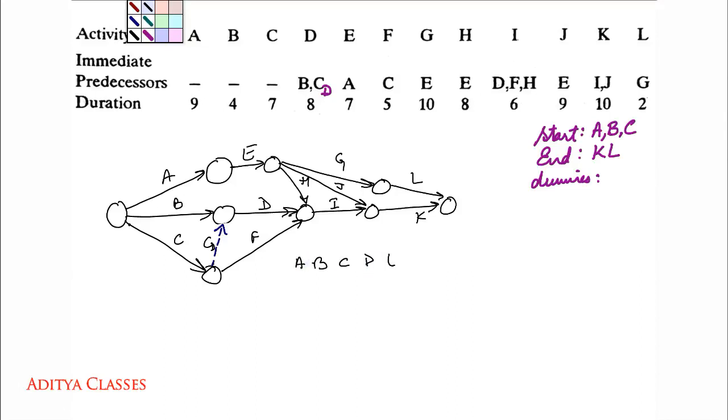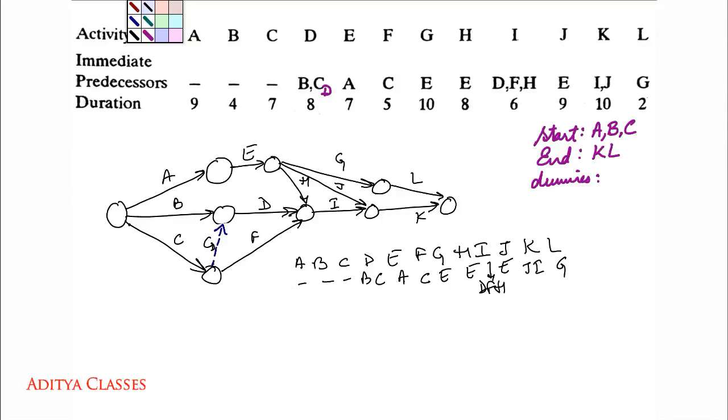A, B, C, D, E, F, G, H, I, J, K and L. According to me, A, B and C are dependent on no one. D is waiting for B and C. E is waiting only for A. F is waiting only for C. G, H and J, they all are waiting for E. I is waiting for D, F and H. K is waiting for I, J. And L is waiting for G.